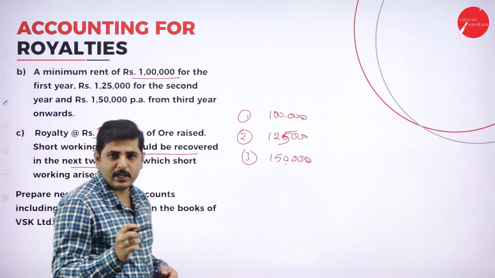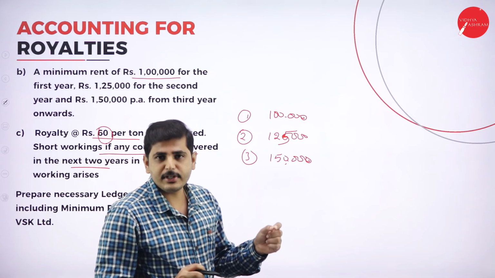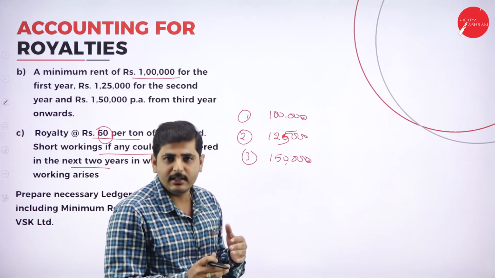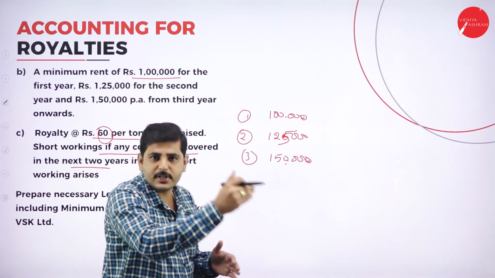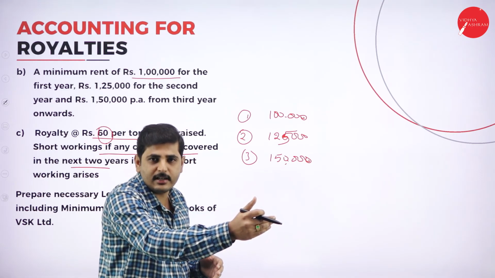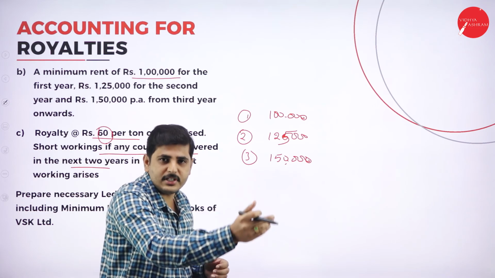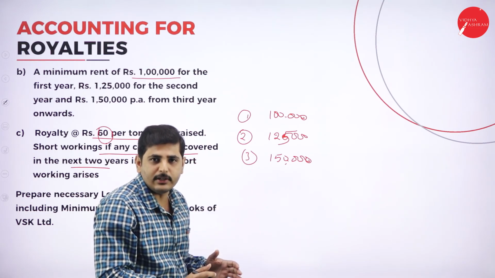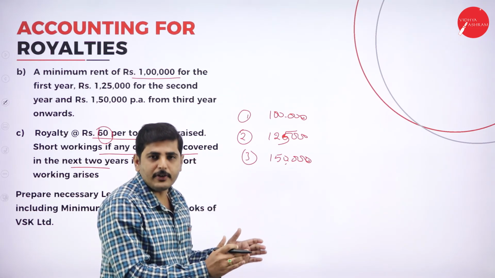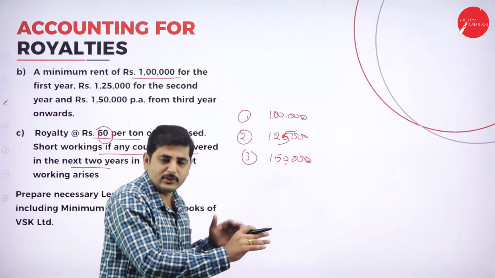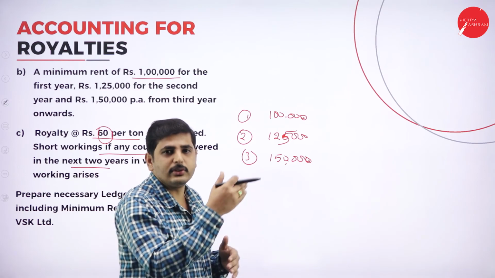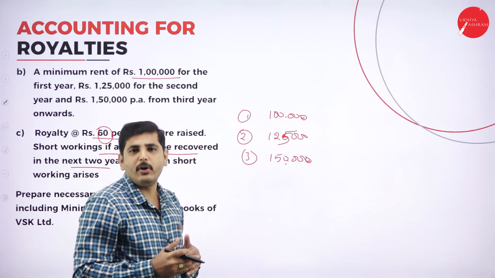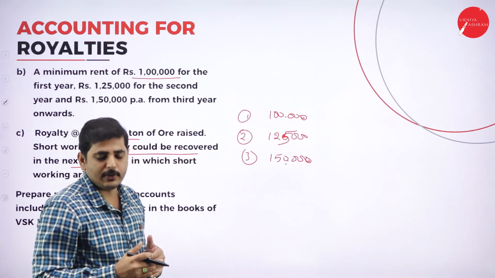Next 2 years is also the same as the first 3 years. Next 2 years means this year short working occurred, leave this year, and the next year is the first year. Consider next year as the first year, so first year and second year. This is 2021, so this year short working occurred. Leave this year. In 2022, I have one more option to recover the short working. Again, in 2023, I will have one more opportunity to recover the short working.